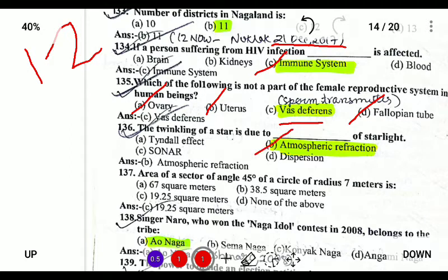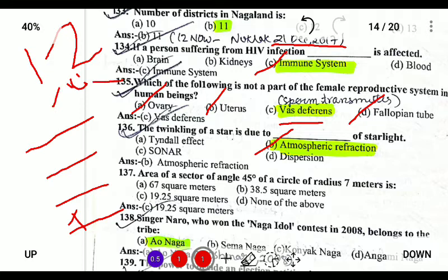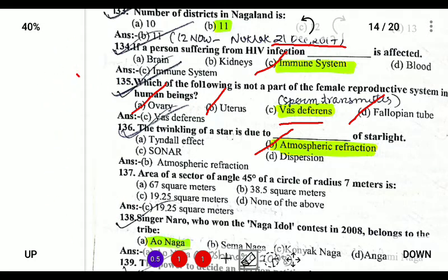So the twinkling of the star is explained by this phenomenon. These are the layers of the atmosphere. When we look from the ground to the sky, this is a star. As the light of the star passes through the layers of the atmosphere, it refracts, causing a twinkling effect. So the to and fro movement of the lights causes a twinkling effect, and this causes the twinkling of the star.